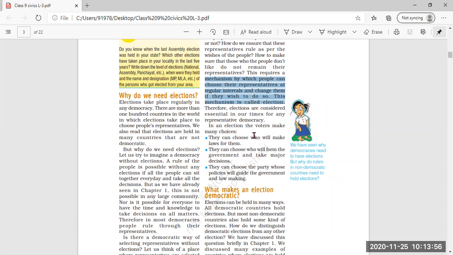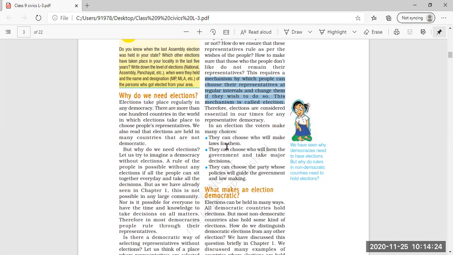Those can be false promises too, but in the case of Devi Lal, he fulfilled his promise and was true to his word and waived the loans. But during elections, whatever promises are made can also be false promises. So, therefore, elections are considered essential in our times for representative democracy.